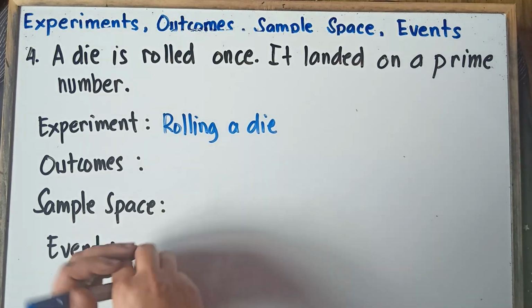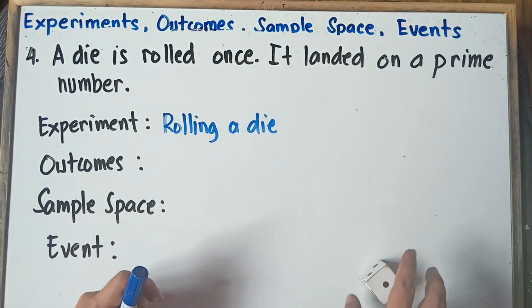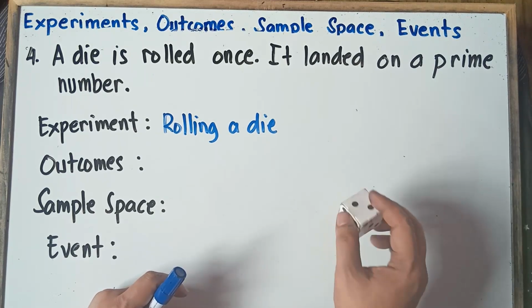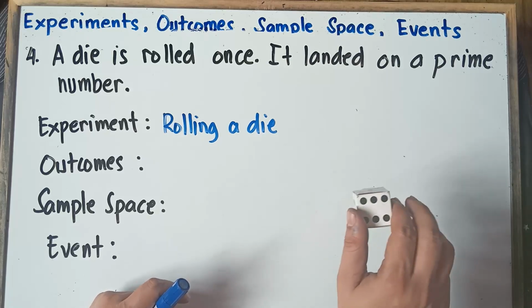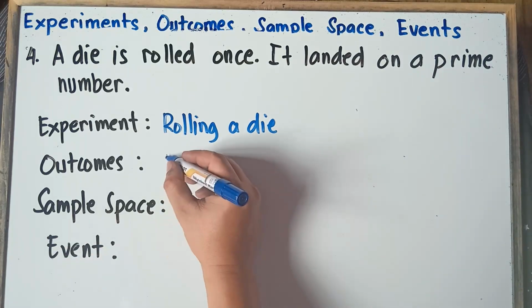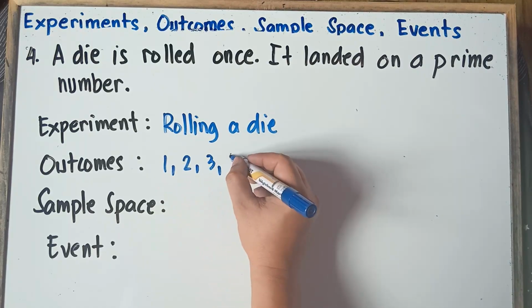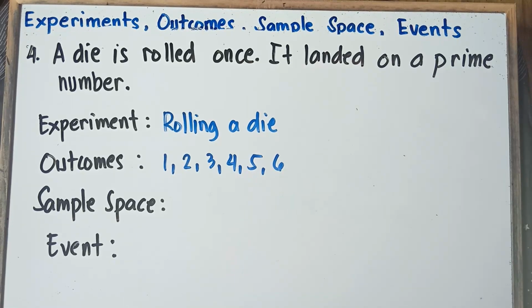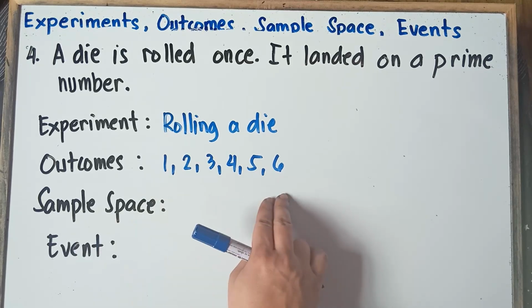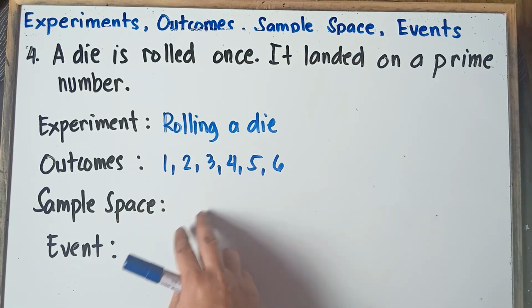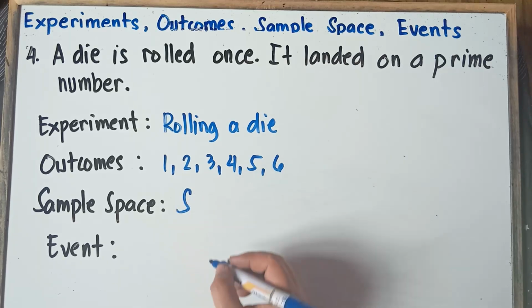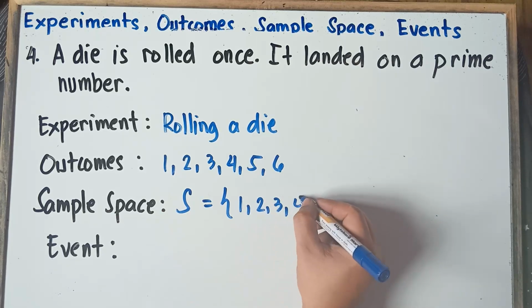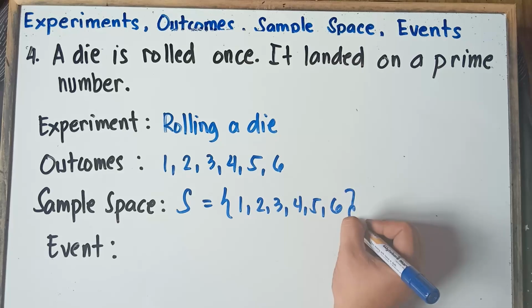Rolling a die. So once again, class, when you roll this die, the possible outcomes could be 1, 2, 3, 4, 5, or 6. So therefore, the outcomes will be 1, 2, 3, 4, 5, and then 6. And then for the sample space, simply copy the outcomes because the sample space is the set of all possible outcomes, denoted by capital S. So simply copy this one: 1, 2, 3, 4, 5, and then 6.